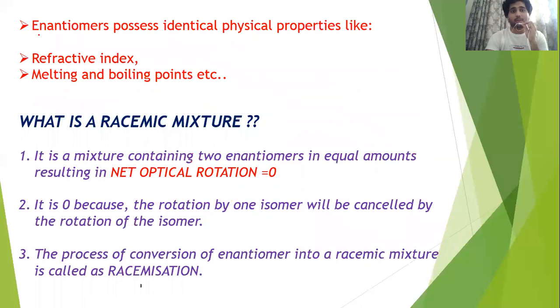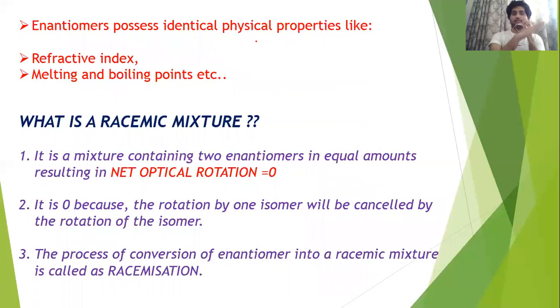Next important point: enantiomers possess identical physical properties, like refractive index same होता है, melting point same होता है, boiling point same होता है. People normally confuse that enantiomers are two different things, two different things, but within the same category, within the same mixture. So their physical properties, like boiling point and refractive index, all remain the same. Chemically they will change.